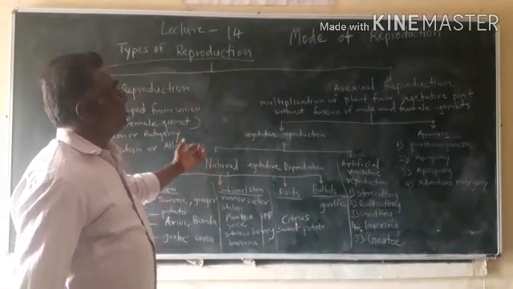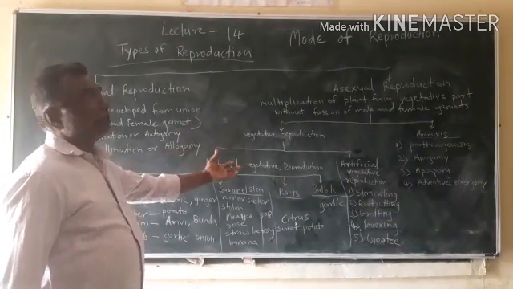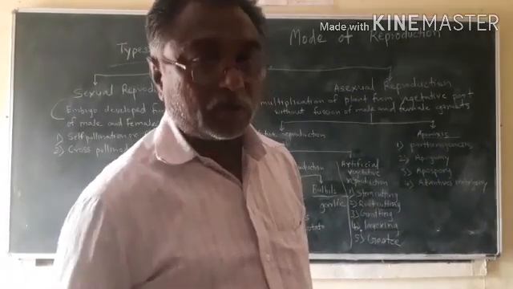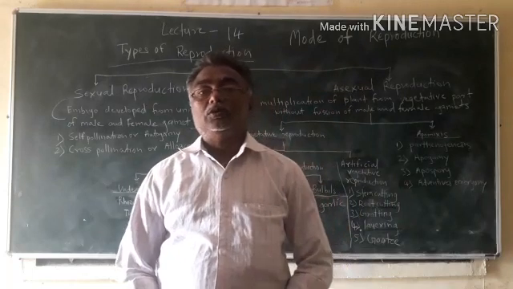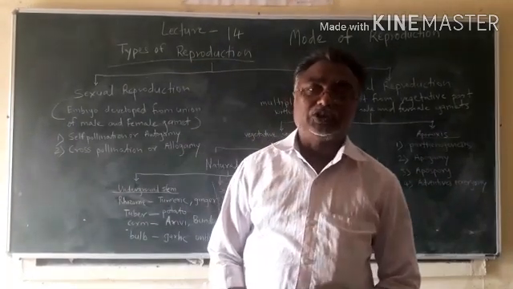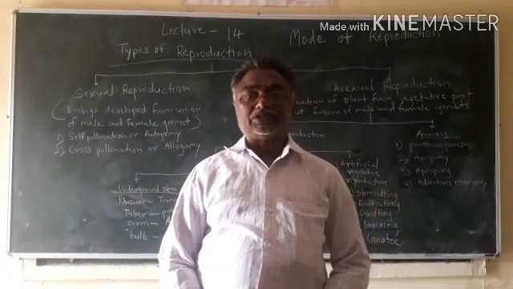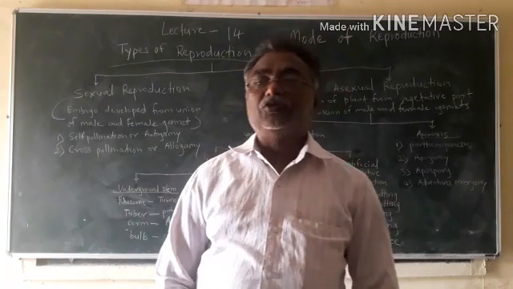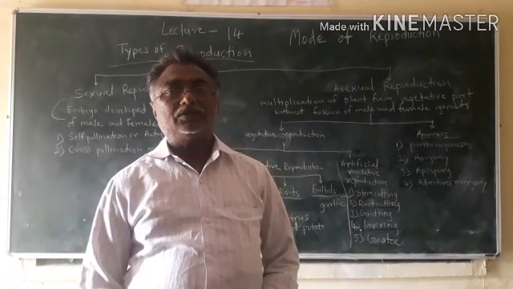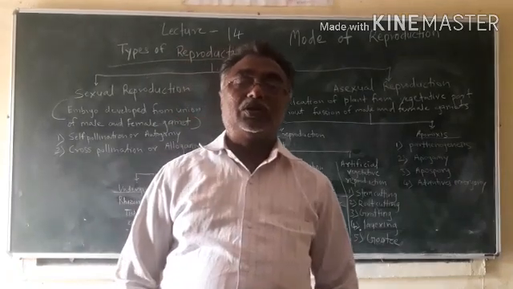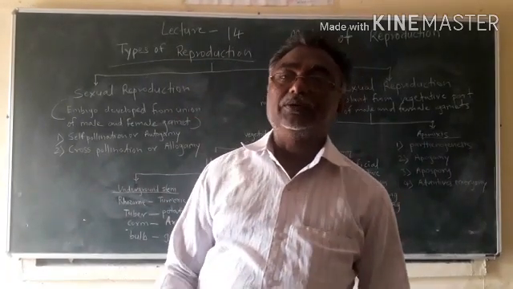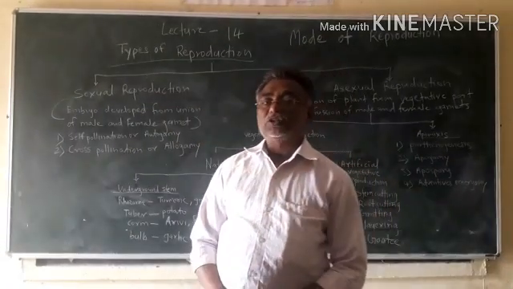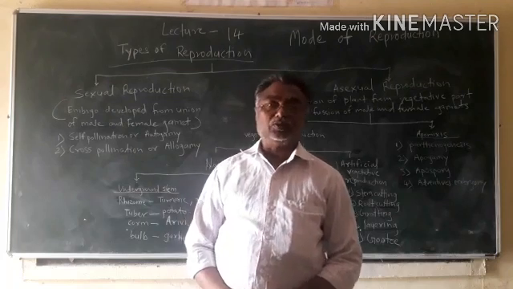So these are the types or modes of reproduction. Mainly there are 2 types of reproduction: sexual reproduction and asexual reproduction. Asexual reproduction is of 2 types: vegetative reproduction and apomixis. Then vegetative reproduction is again divided into 2 types: natural vegetative reproduction and artificial vegetative reproduction.